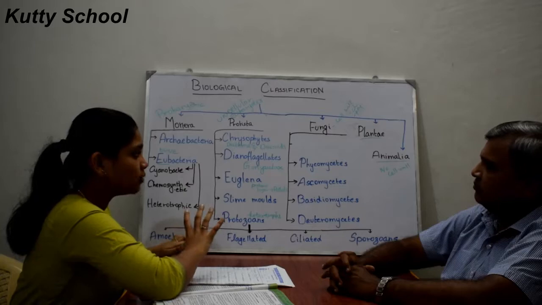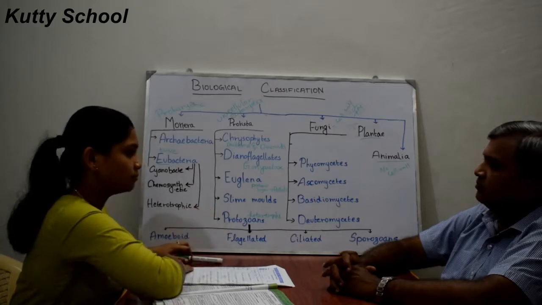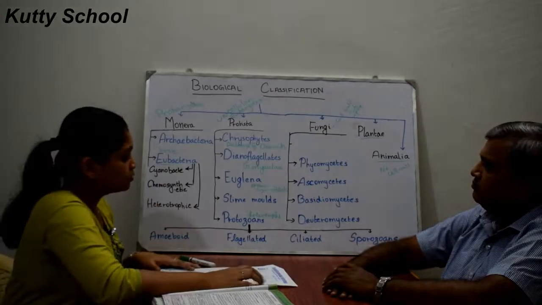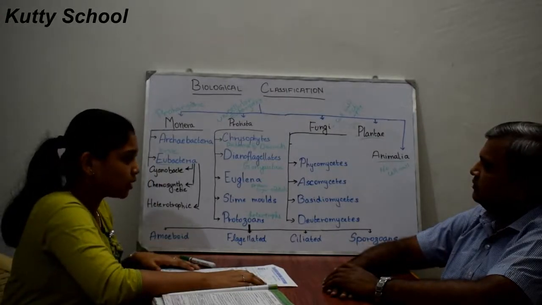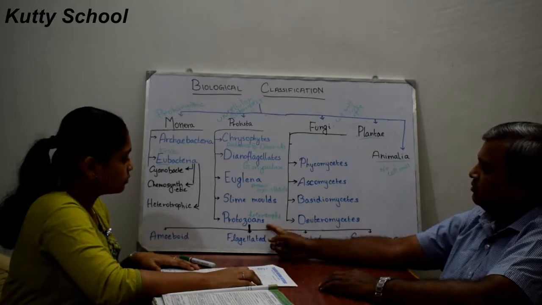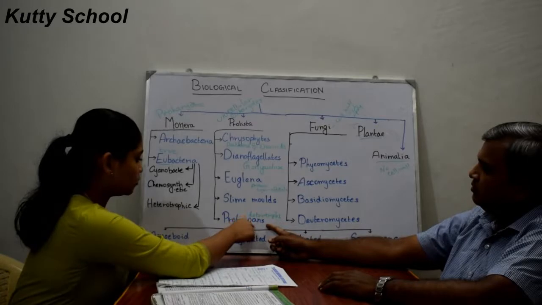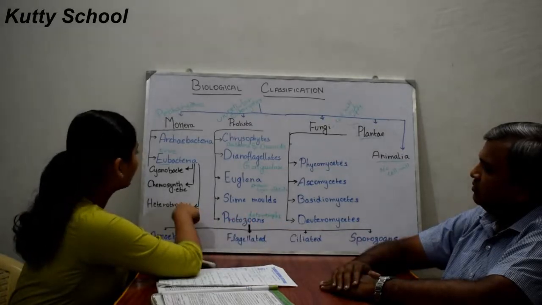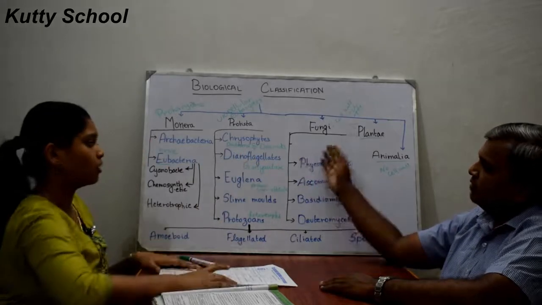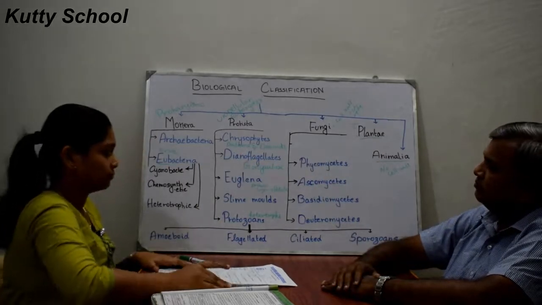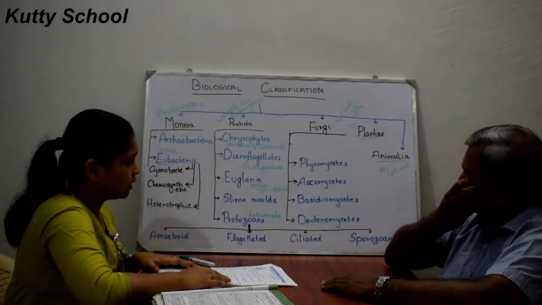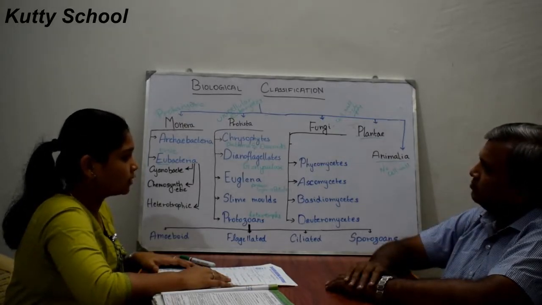So now we will see generally about fungi, the general characteristics of fungi. Fungi are heterotrophic organisms. Generally they are completely heterotrophic. And these fungi are filamentous in nature.